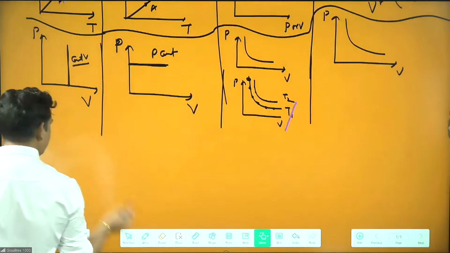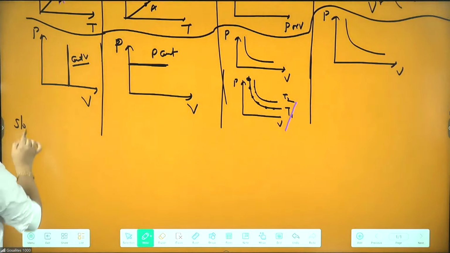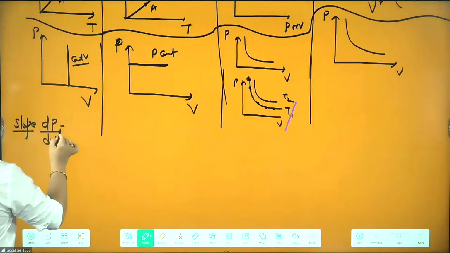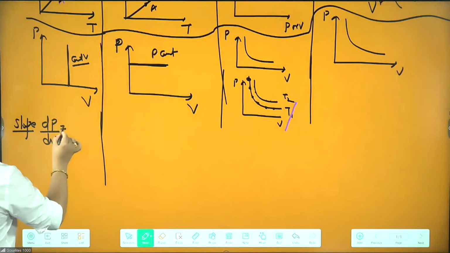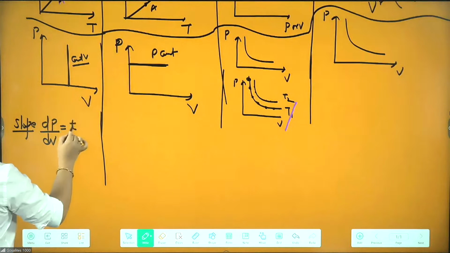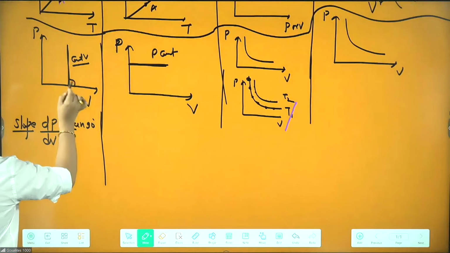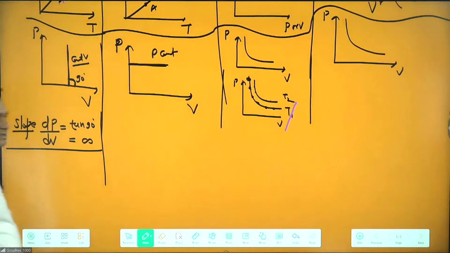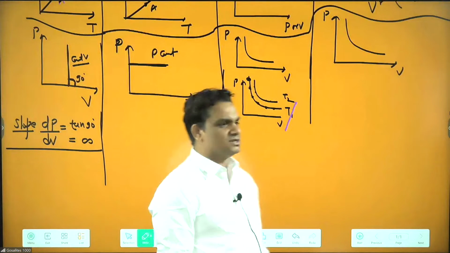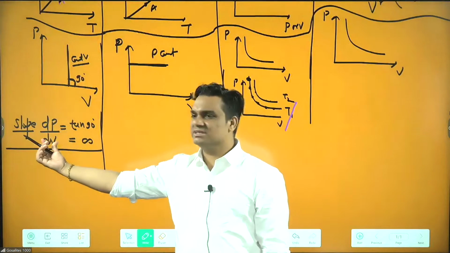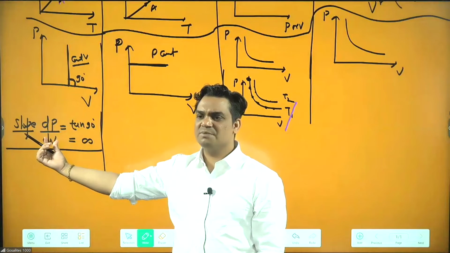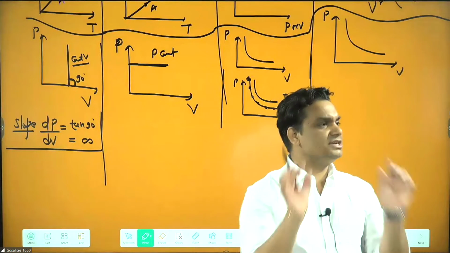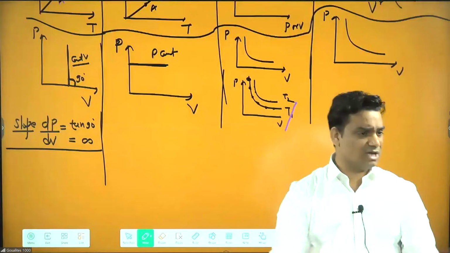If I ask for the slope here, we can say the slope is dP by dV, which is tan theta. For tan 90, because this is the 90 degree line, the slope is infinite. Or we can say that dV, the change in volume, is 0, and if you divide by 0, you get infinite. That's why this is infinite here.